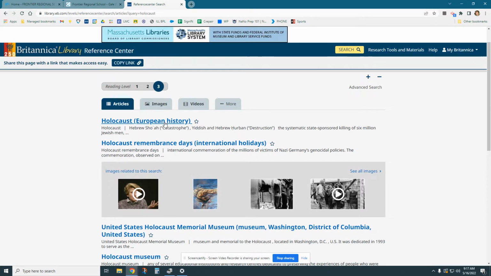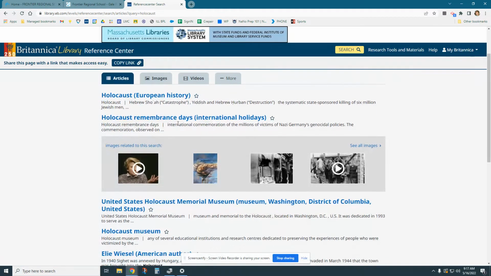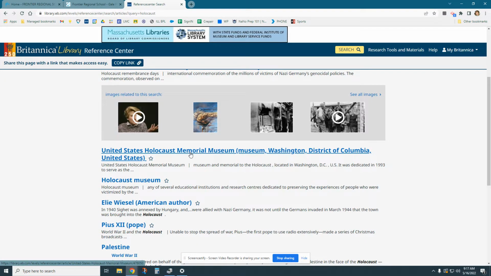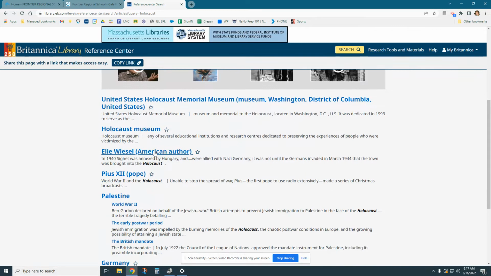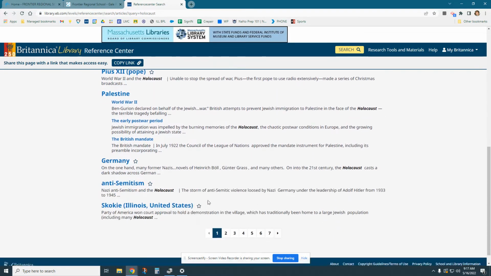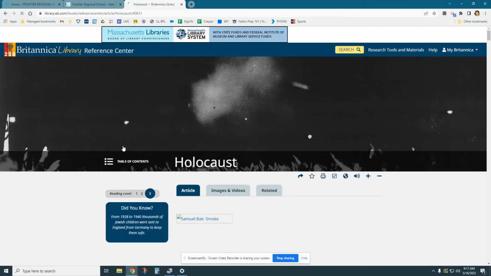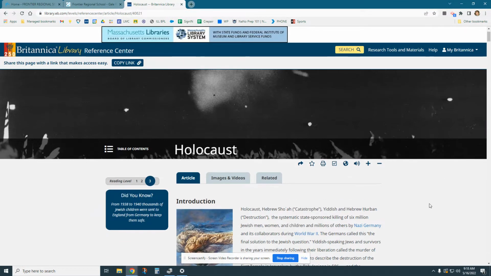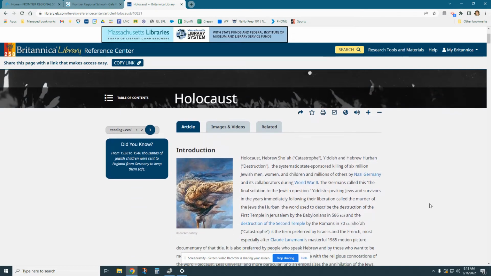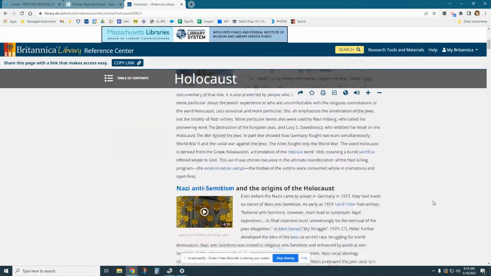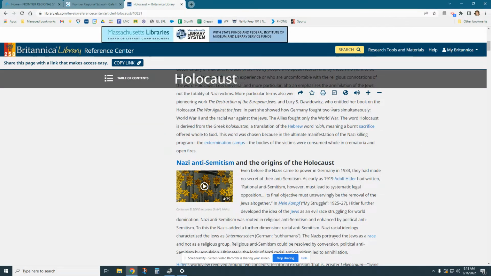So we've got Holocaust European history. Then it goes into more narrow topics such as Remembrance Days, the Memorial Museum, the people involved, the places involved. But we want to get the background information. So if we click on Holocaust, that's going to give us the who, what, when, where, and why. All the information that we need so that we can tailor our keywords and search terms to pull up some better results.